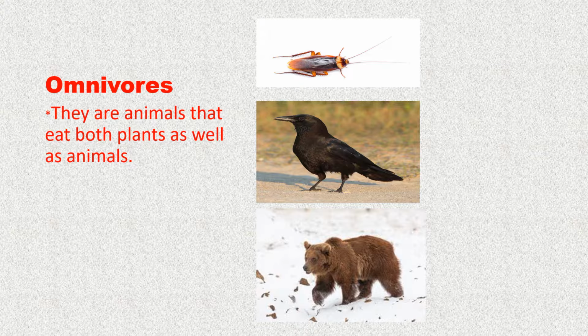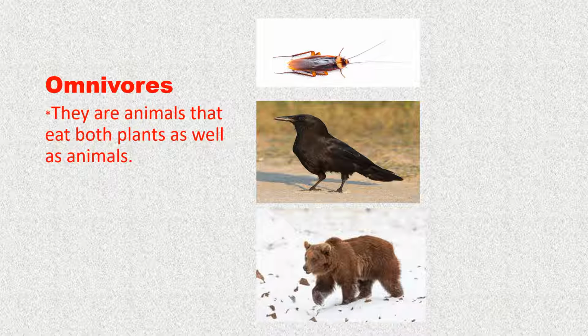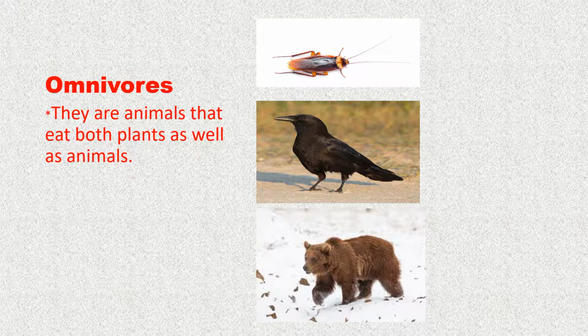There are some animals that eat plants as well as the flesh of other animals. Such animals are called omnivores. Example, crow, bear and cockroaches, etc.